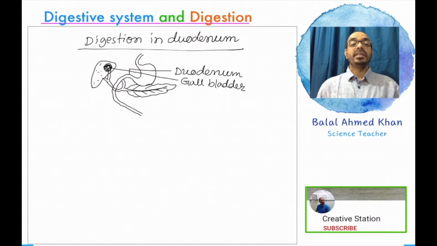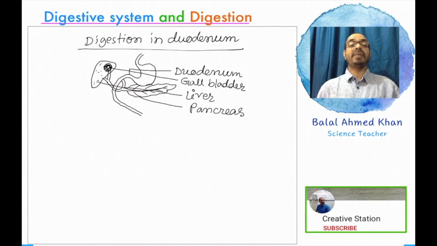Now, the main function of the gallbladder is to store bile, the main function of the liver is secretion of bile pigment or bile juice, and the pancreas secretes pancreatic juice. With the help of the pancreas, different types of enzymes are secreted in the pancreatic juice.